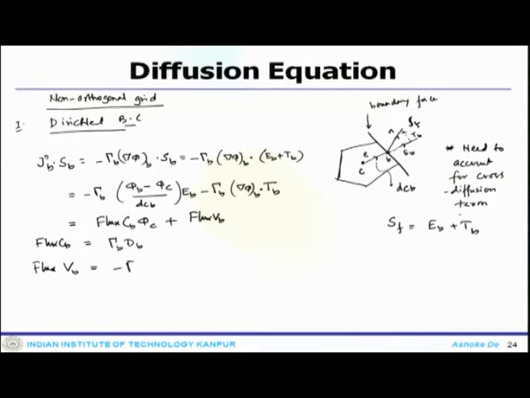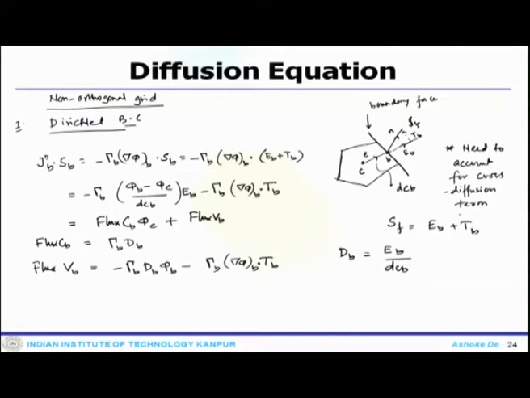And this would be gamma_B D_B phi_B minus gamma_B del phi_B dot T_B, and our D_B is nothing but E_B divided by d_CB.